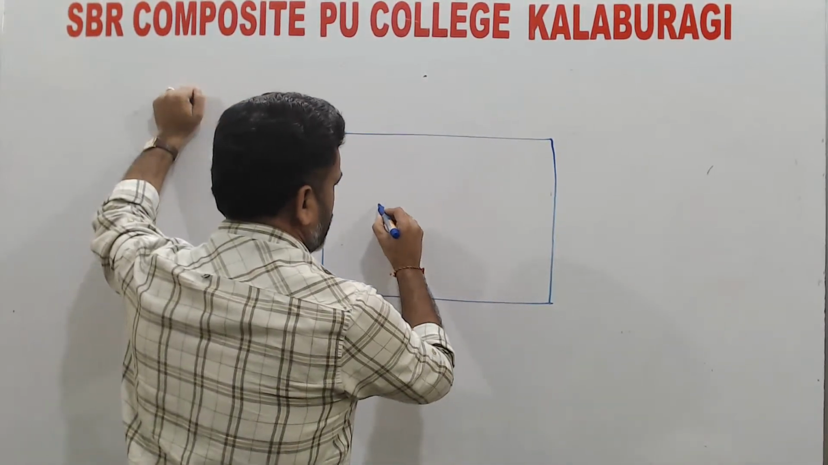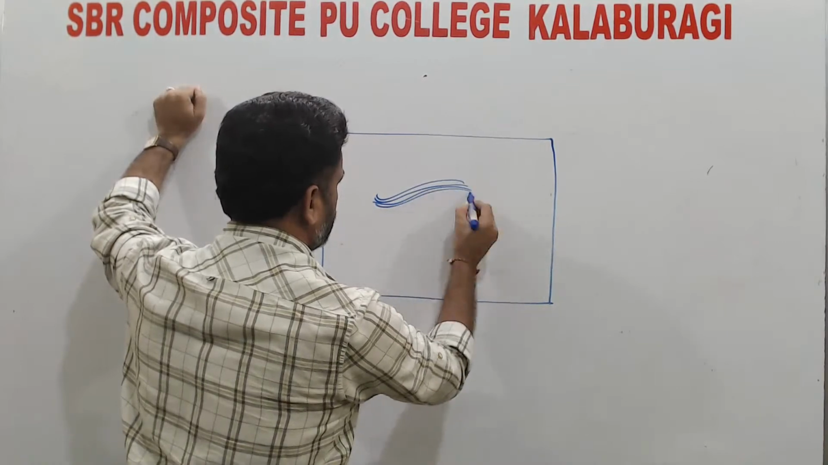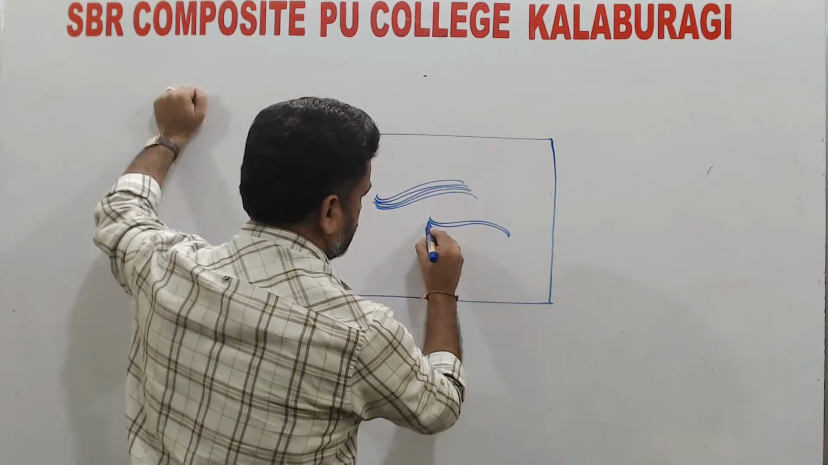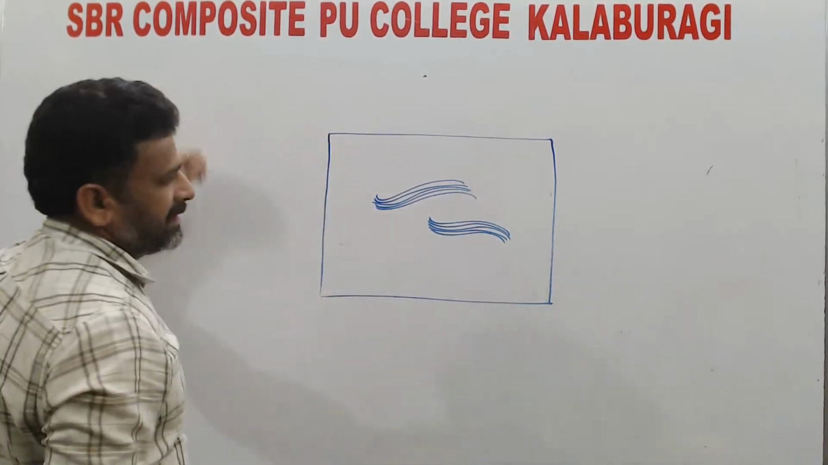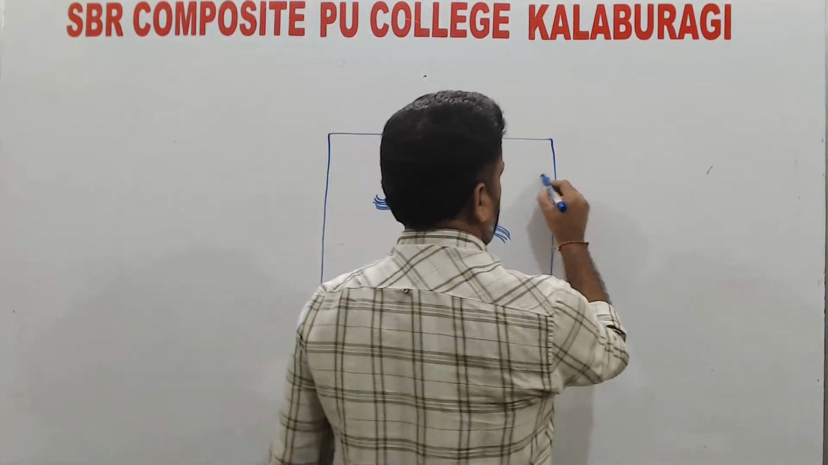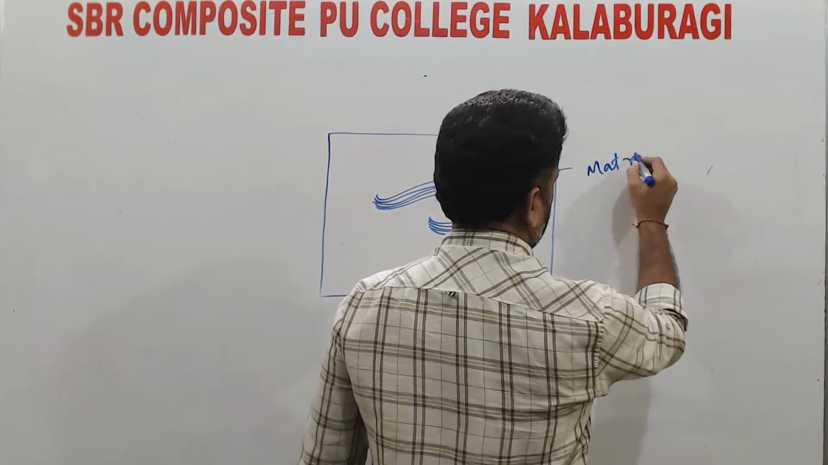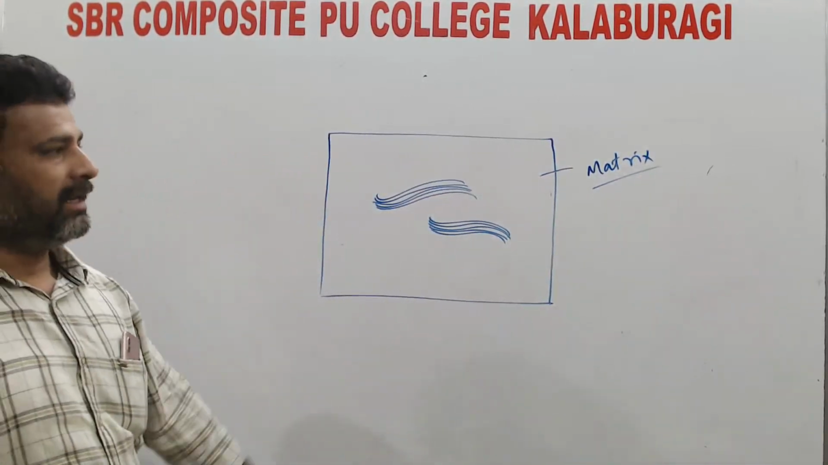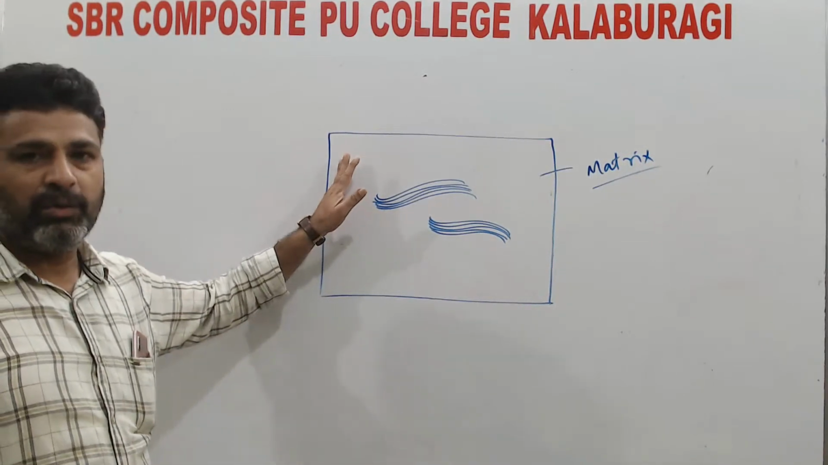So areolar tissue mainly possesses the fibers as well as the cells. Whatever matrix or ground substance is present in the areolar tissue is called the matrix. It is a ground substance. So this areolar tissue is called a loose connective tissue.